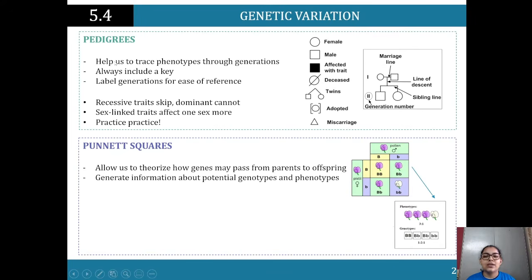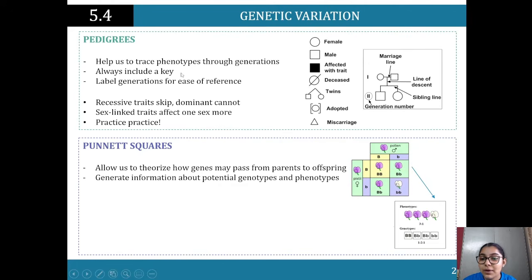So if we look back to that hair color example, again, grandparents may not have had red hair, great-grandparents may have. So then I see it as a recessive allele that pops up in the great-grandchild. So it helps us trace phenotypes through different generations.